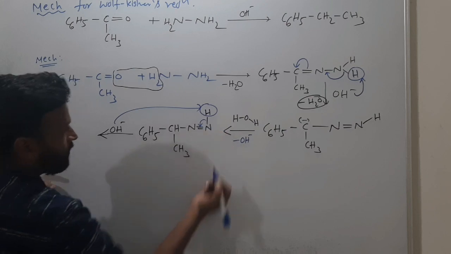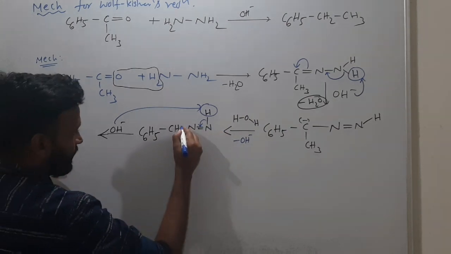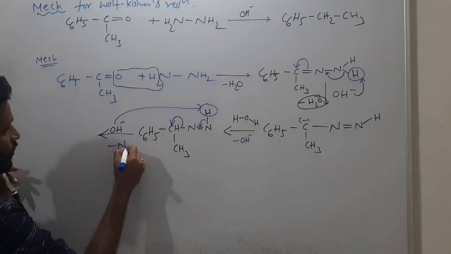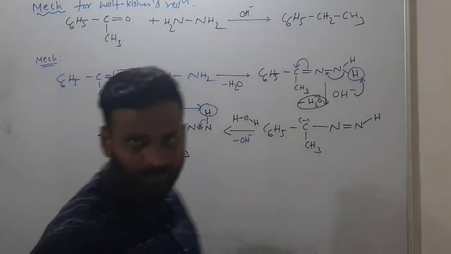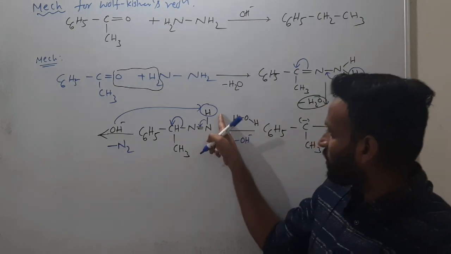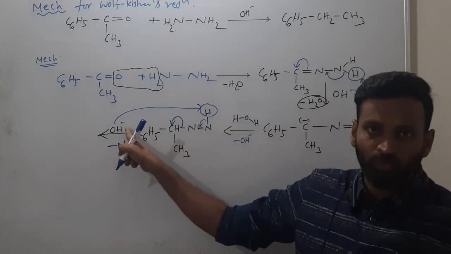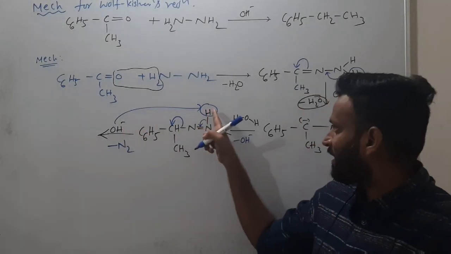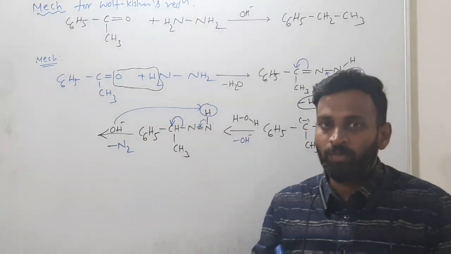Certainly again this bond will come over here. So this bond will migrate towards carbon. That means N2 came out. Understood? This hydrogen is abstracted by this OH minus. OH minus has taken this hydrogen, absorbed the proton.